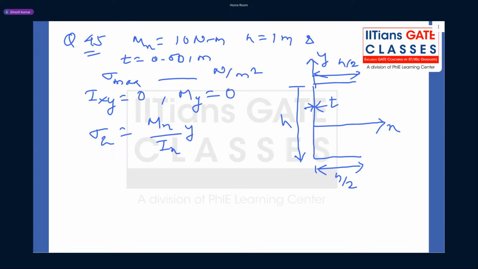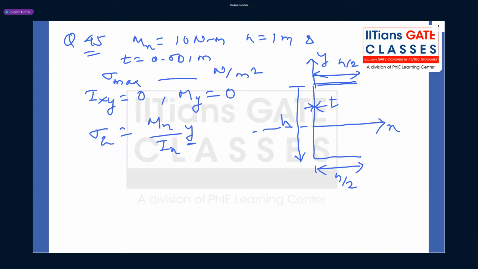Now guys, here where will bending be maximum, and from where is y measured? y is always measured from the centroidal axis, and we know x is the centroidal axis. So your bending stress will be maximum on top and minimum on bottom.